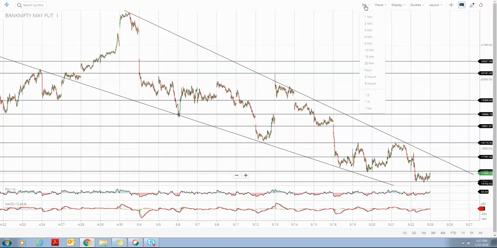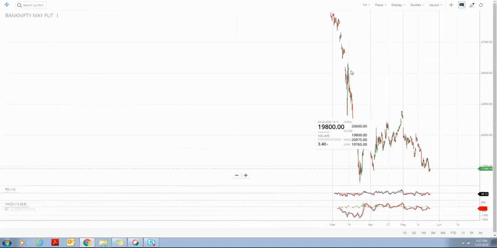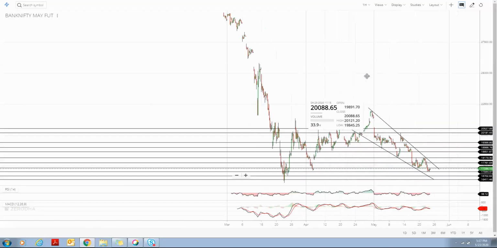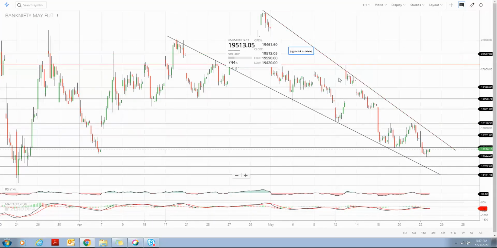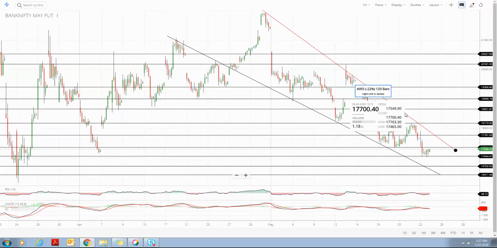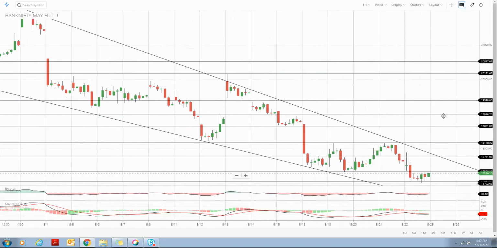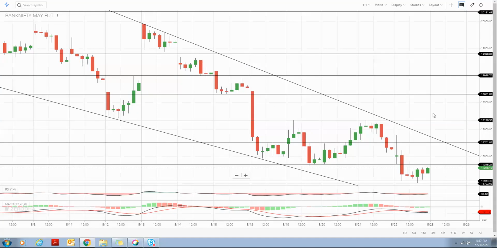Also, we can watch them on the hourly chart. The hourly chart is basically for those who want to hold their positions for tomorrow, for the next day. They can go for the hourly chart. So this was the first thing explained, about the range of Bank Nifty.